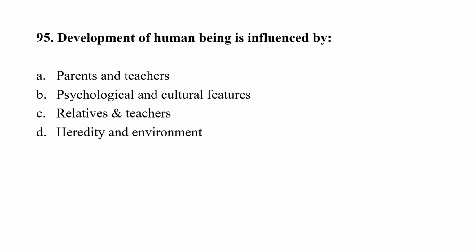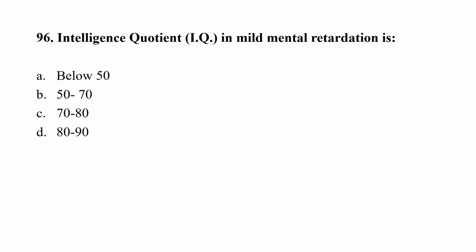Question number 95. Development of a human being is influenced by: option A, parents and teacher; option B, psychological and social features; option C, relatives and teachers; option D, heredity and environment. Correct option here is option D, that is, heredity and environment. Question number 96. Intelligence quotient or IQ in mild mental retardation is: option A, below 50; option B, 50 to 70; option C, 70 to 80; option D, 80 to 90.